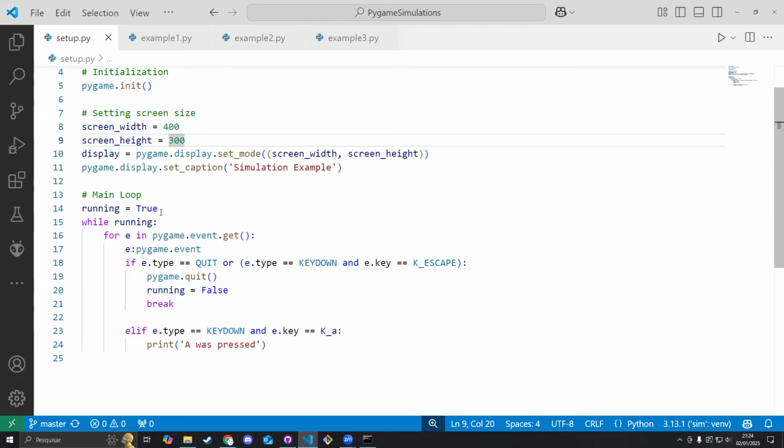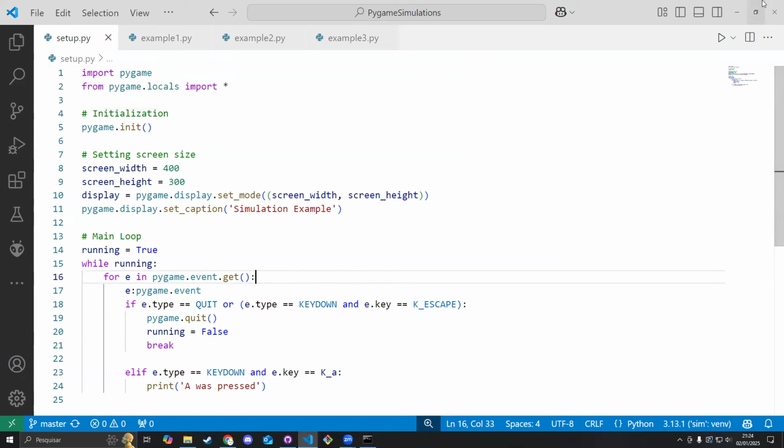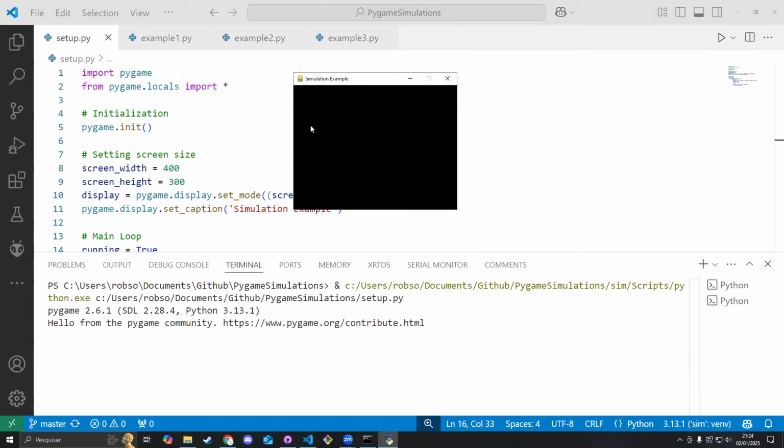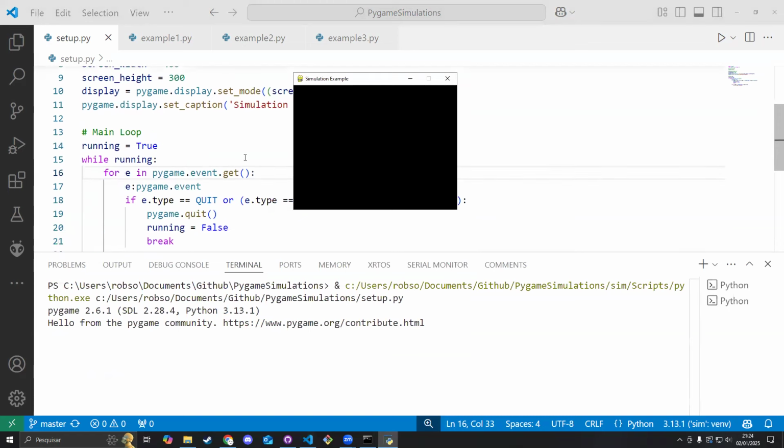I usually like to have a variable for that and then just have a while loop. Instead of the loop, we can just use another loop, which is using a for this time. And we can use this command here, pygame.event.get, to basically get any sort of interaction that we have with the Pygame screen. I can run the code very quickly here. And as you can see, this is going to just generate a blank screen.